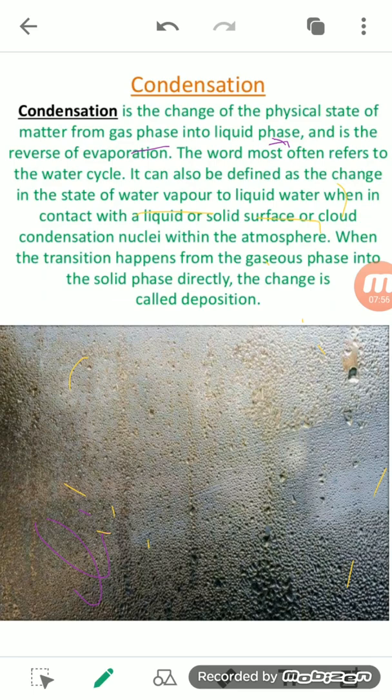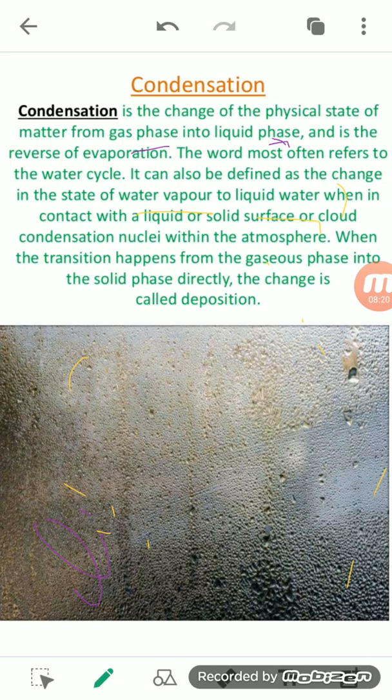When you keep hot water in a container and cover that container with a lid, after some time you will see water droplets. When you open the lid and look at the inner surface of the lid, it consists of water droplets.